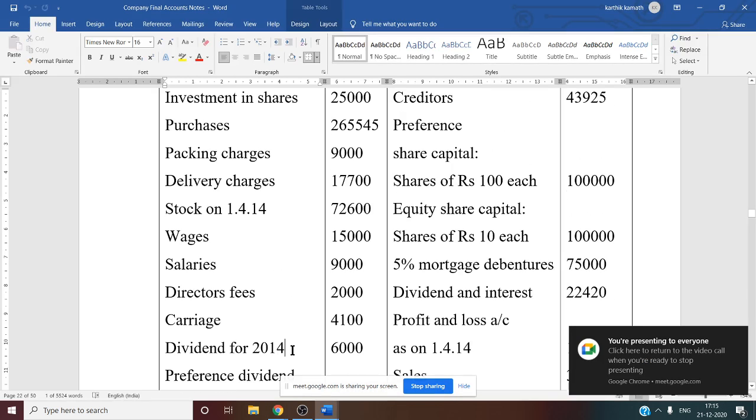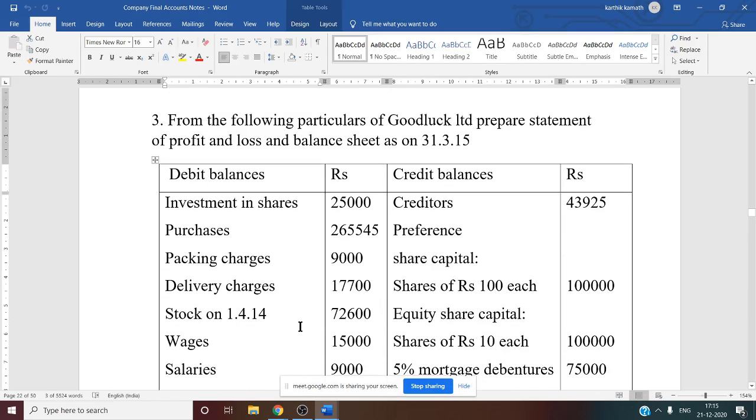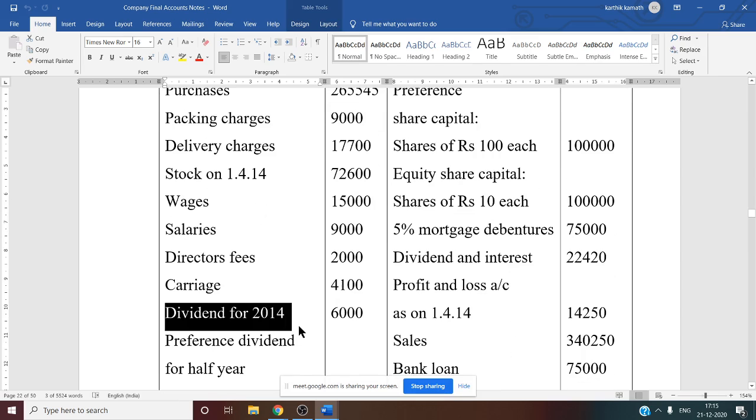Then dividend for 2014, 6,000, which is already given in the trial balance. So dividend already mentioned in the trial balance, you have to consider under working note number 2. Working note number 2 has two heads. One is general reserve and the second one is profit and loss account. Under profit and loss account, you have to deduct this item. So you have to keep that in mind.